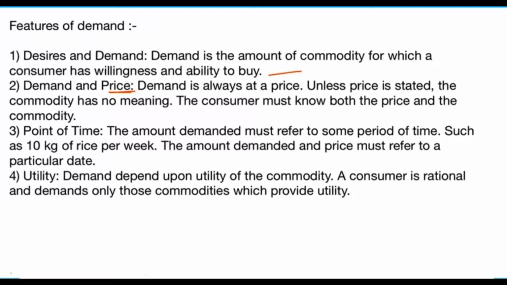If I want to purchase a cell phone but I do not know its price, how will I purchase it? To demand or purchase a commodity, we should also know the price. If we know the price, only then can we demand it or buy that product.